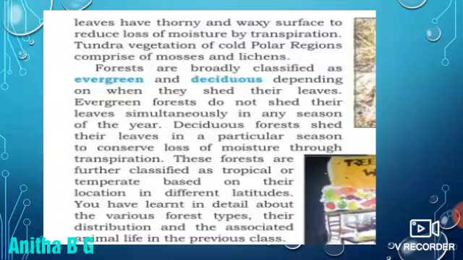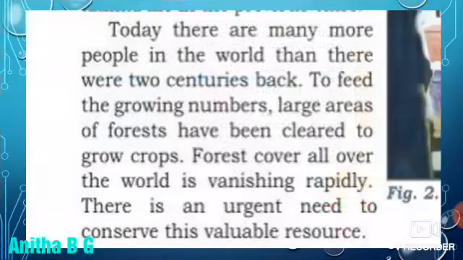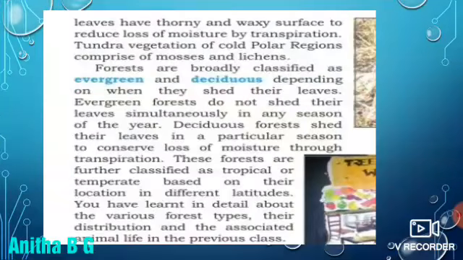Then forests are broadly classified into two types, evergreen and deciduous forest. We will see what is evergreen forest and what is deciduous forest. It depends on when they shed their leaves. Evergreen forests do not shed their leaves simultaneously in any season of the year. The name tells us that it is evergreen. It does not shed its leaves in a particular season.